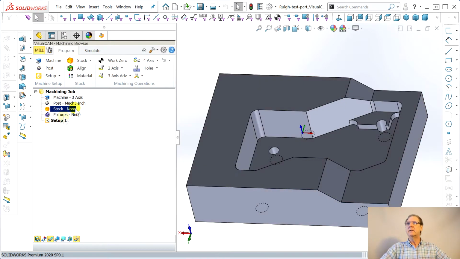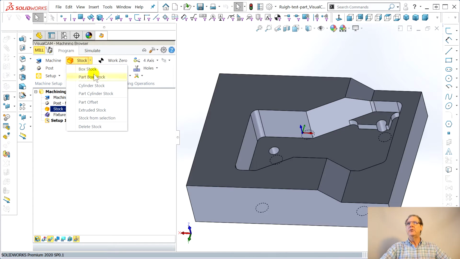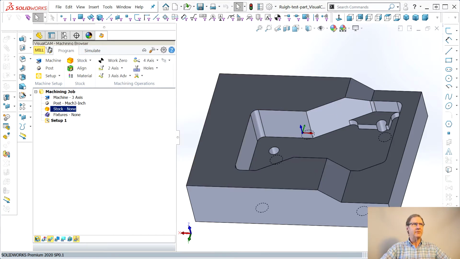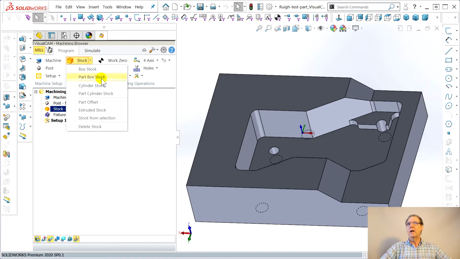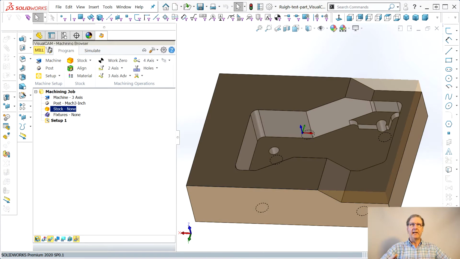Maybe I can, here. You can make cylindrical stock, part offset, extruded stock, stuff like that. What's part offset do? Radial offsets, more 3D. I think they're big on 3D. Part box stock just makes the stock as big as the part, and I obviously don't want that.